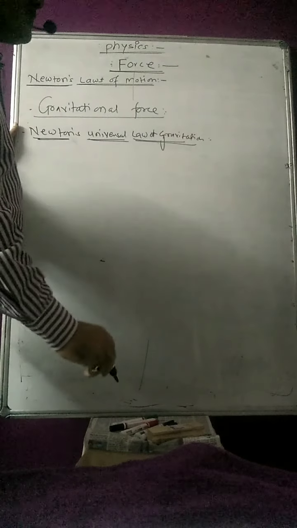Why is this law called the universal law? Because it is applicable for any body in the universe. We defined it for one object, and then this law was utilized for all other objects.